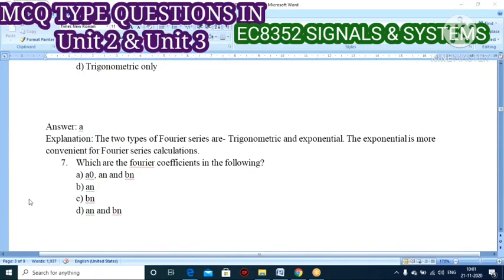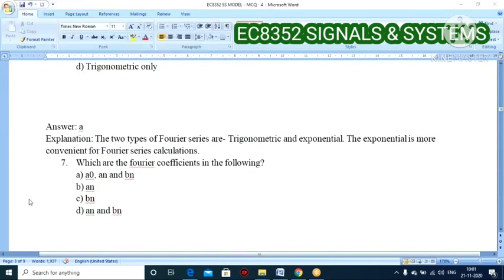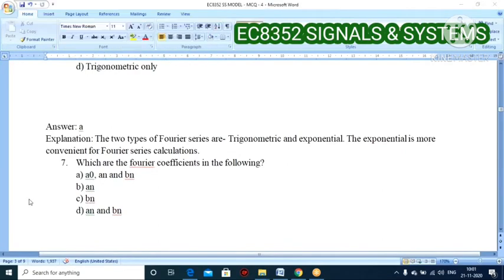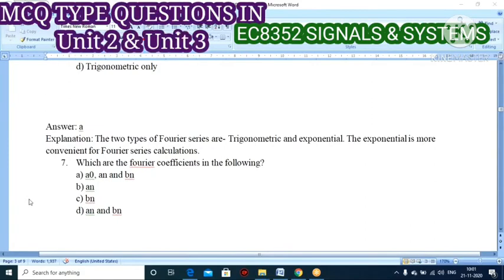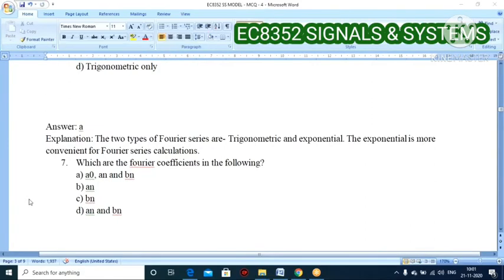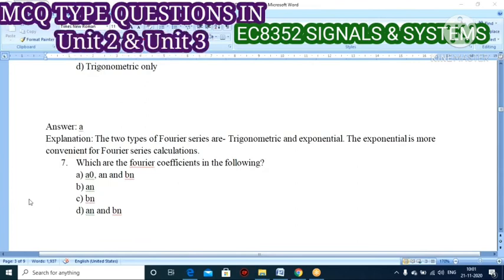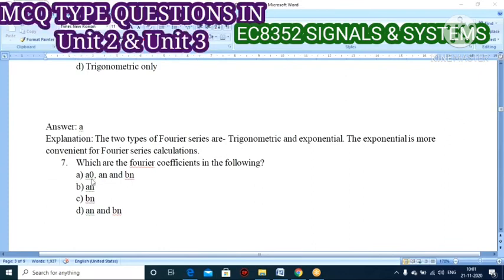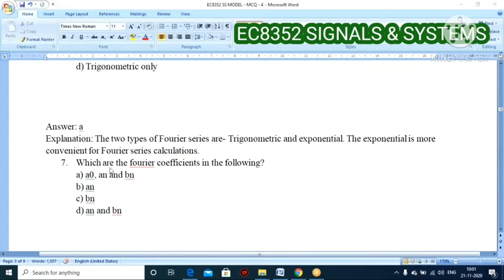Option A is the right one because A naught plus summation An cos term plus summation Bn sin term is your mathematical representation of Fourier series, isn't it? So the coefficients are A naught, An, Bn. These three will be the Fourier coefficients. Sometimes k is also represented here. If k is also put down, you just pick the answer. No problem. A naught, An, Bn, all three come under the Fourier series coefficients.